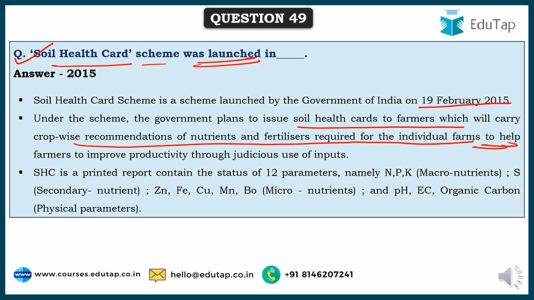farms, so that judicious use of fertilizers can happen. No more or no less fertilizers can be added to the soil, because they are already providing how much is already present, what is deficient and how much is required to add for raising a particular crop in that particular plot. And here the soil health card is a printed report which contains the status of 12 parameters. One, macronutrients NPK, nitrogen, phosphorus and potassium. Secondary nutrient sulfur. Next is zinc, iron, copper, manganese, boron, which are micronutrients, and also a few physical parameters such as pH of the soil, electrical conductivity of the soil, etc.